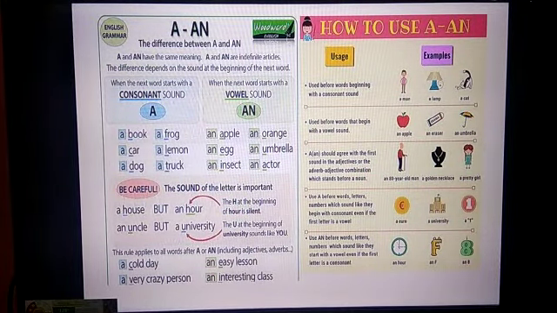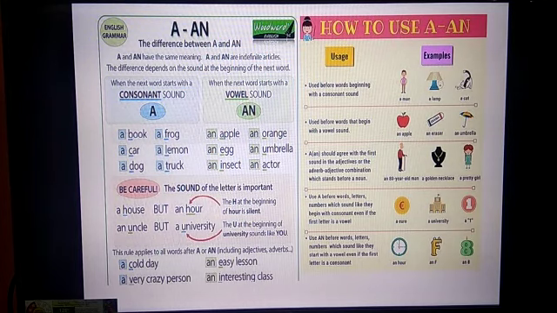The difference between a and an. A and an have the same meaning. Both are used for singular nouns and they are indefinite articles. The difference depends on the sound at the beginning of the word. As I have told you, a is used before words which have a consonant sound, and an is used before words which have a vowel sound.